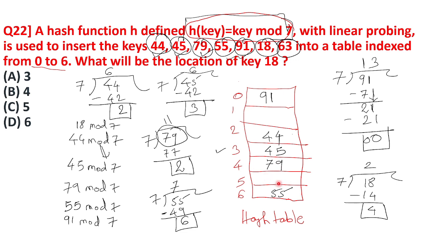Now check, is 5 empty? Yes, the cell at index number 5 is empty. So here we can put 18. So 18 will come at this place. Now what is asked in the question? What will be the location of key 18? It is 5. So the answer for this question is option C.